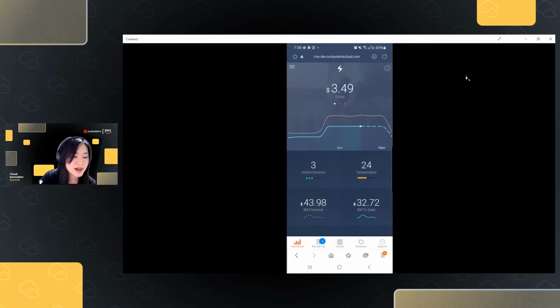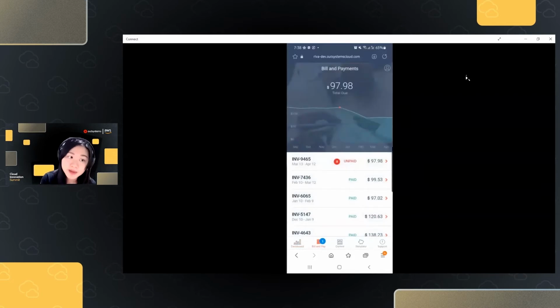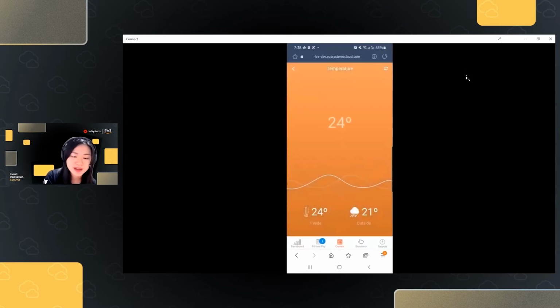And this is also a sample of a use case for a power company wherein I could check my utilities and my bills. So from here, what I could do is I could browse the application. I could pay my bills if I want to. I could also control my IoT devices. But unfortunately, our topic today is not about IoT. So I'm going to skip that part for now.